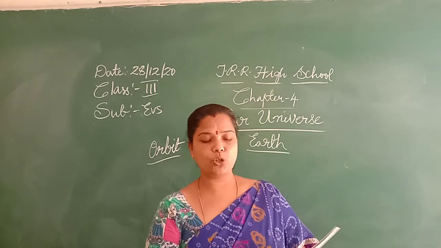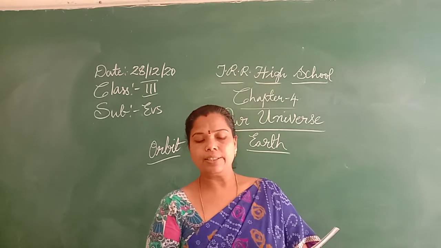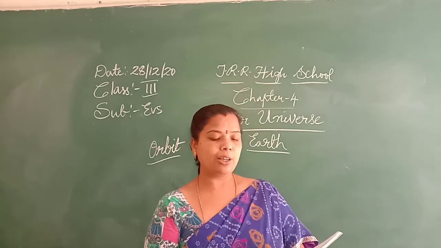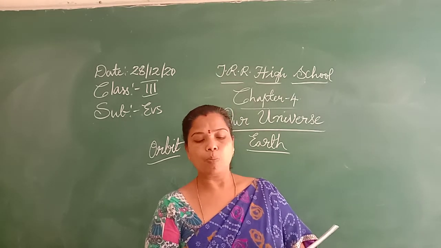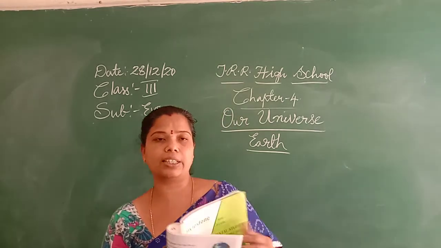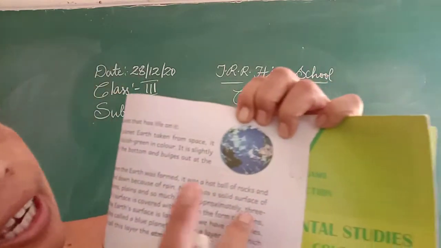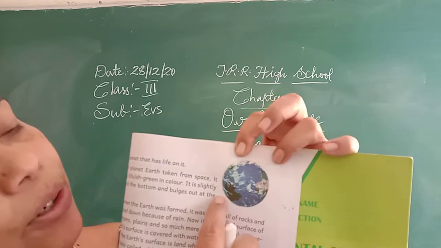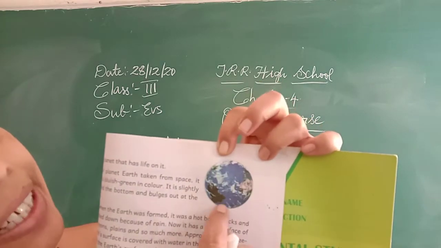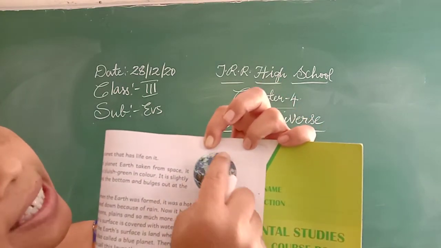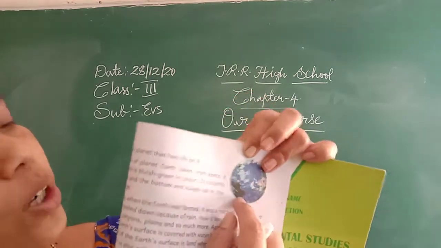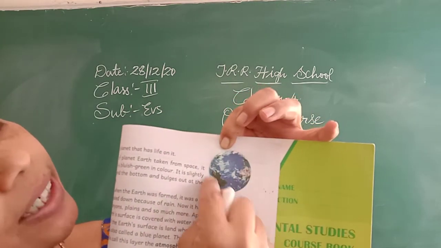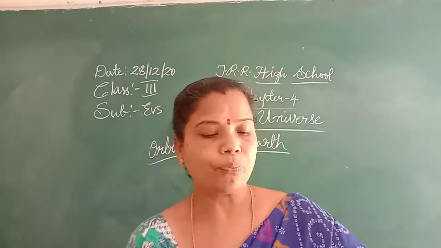If we see a picture of the planet Earth taken from space, it looks like a ball which is bluish green in color. If you open Google and search for the planet Earth, you will find it like this, bluish green. Here, blue denotes the water. So we will find our Earth in this way.